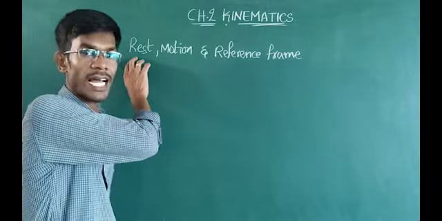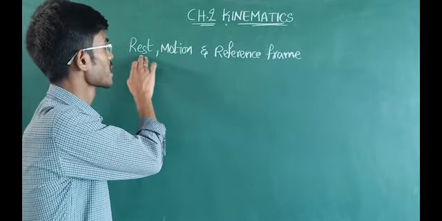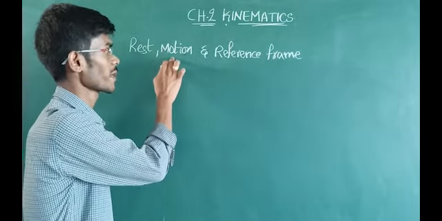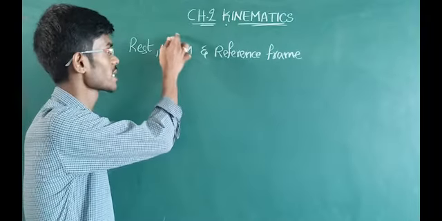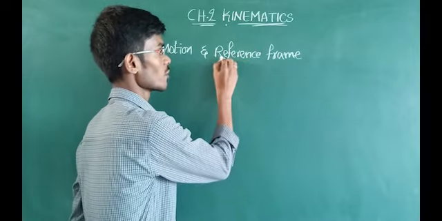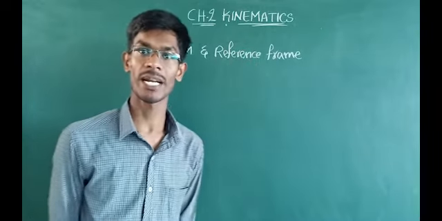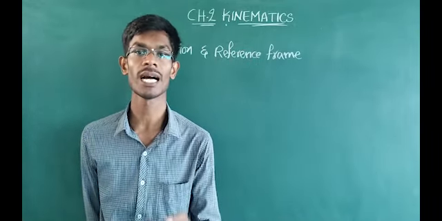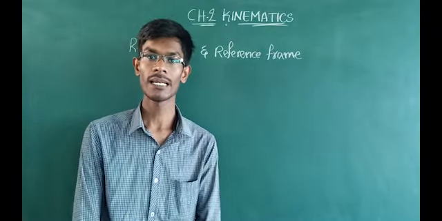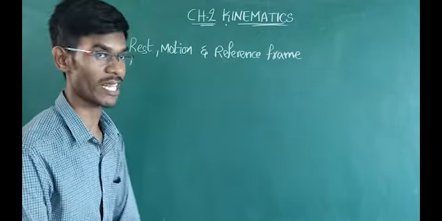Rest means if an object is not changing its position with respect to time, then we can say that the state of the object is rest. If an object is changing its position with respect to time or with respect to the surroundings, then we can say that the state of the object is motion. And to justify whether an object is at rest or in motion, we require a reference frame, the point from which all the observations are to be taken. So based on motion, we got the terms rest, motion and reference frame.